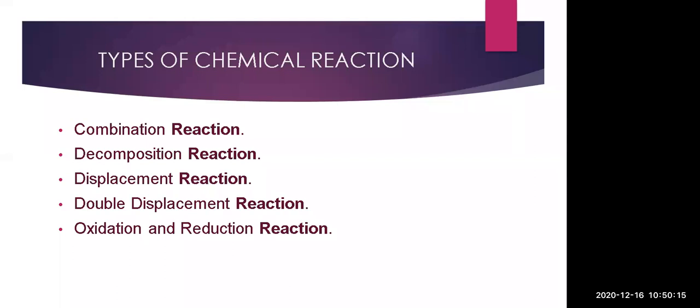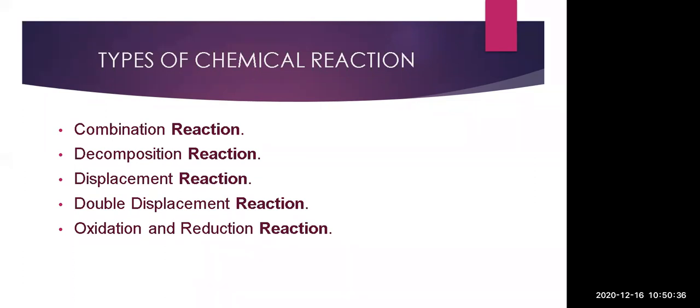Before seeing each and every reaction, first we should know the different types of chemical reactions. So in short we will revise, so that it will be helpful for you to name the reactions. First is the combination reaction. Whenever a combination reaction is there, just listen carefully.